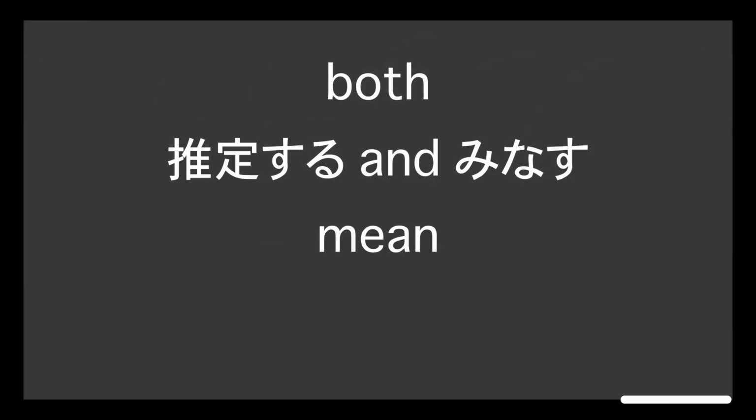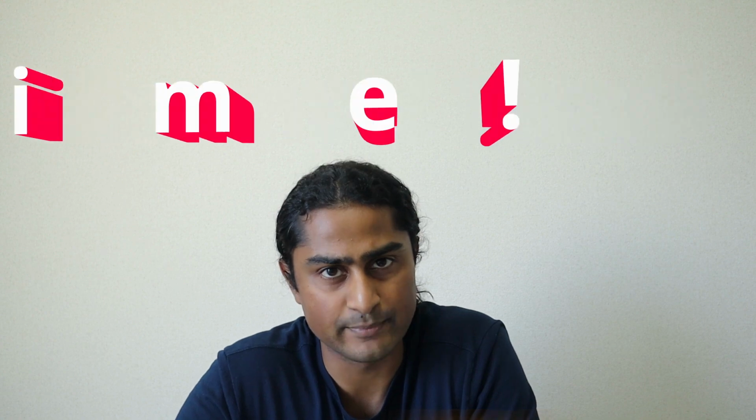So let's take a look at the difference between みなす and 推定する. So both of these words mean to treat one thing as another thing. So to treat A as B. Let's look at some real life examples.